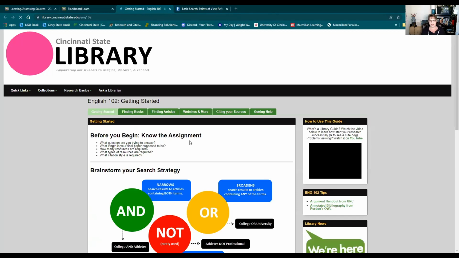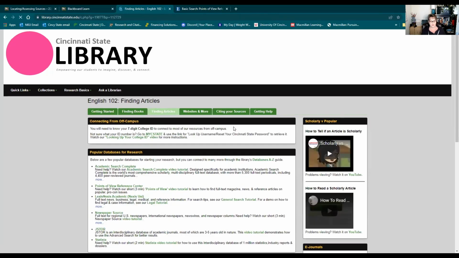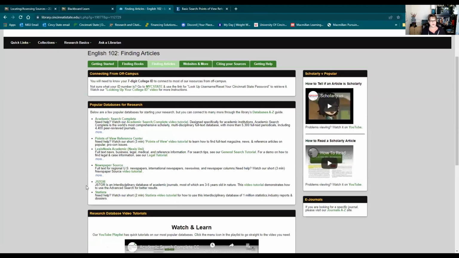So just click on the link, it's okay to do so, and then click on this tab called Finding Articles. That will take you to this page, which I think you may have seen in the previous video when I talked about Academic Search Complete. Here we have the Points of View Reference Center.